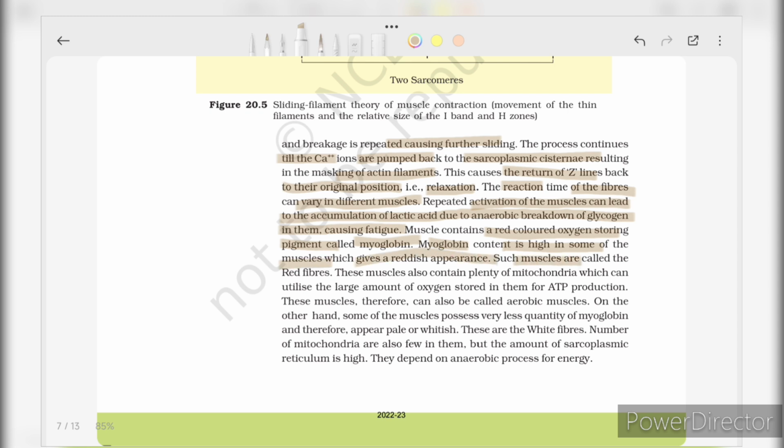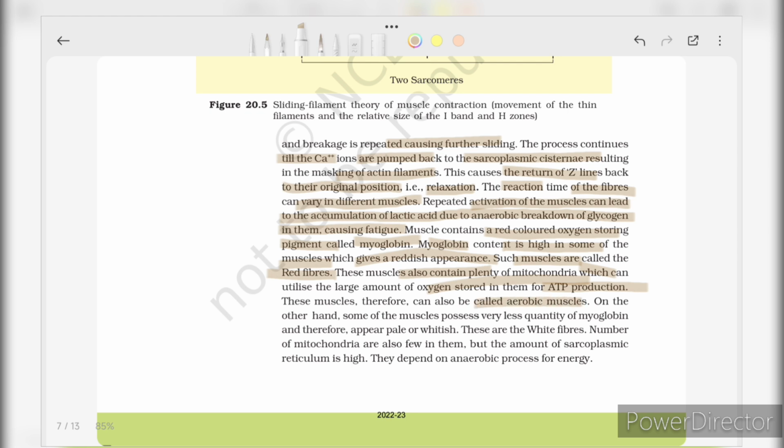Such muscles are called red fibers. These muscles contain plenty of mitochondria which can utilize the large amount of oxygen stored in them for ATP production. These muscles can therefore also be called aerobic muscles.